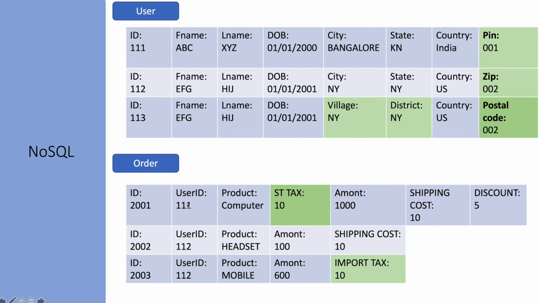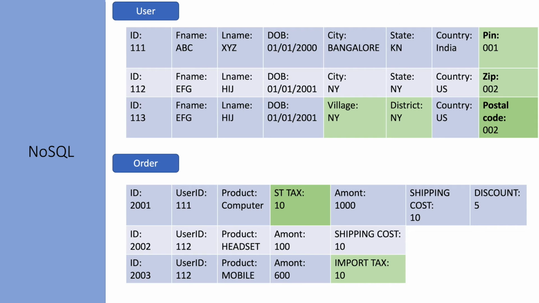Now, if we can see here, the user ID is defined as 111, and here also we have the user ID 111, but there is no defined relationship in NoSQL. So there is no structure like this is a primary key and this is a foreign key. This is all we'll have to handle programmatically. That support is not there in NoSQL, and that is where the power of flexibility and scalability comes in NoSQL.